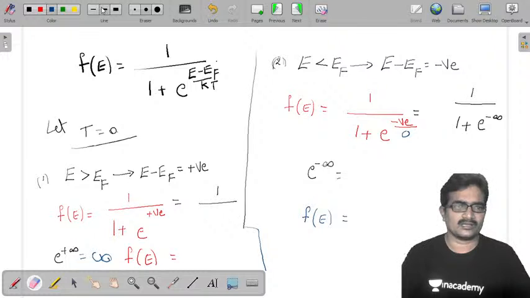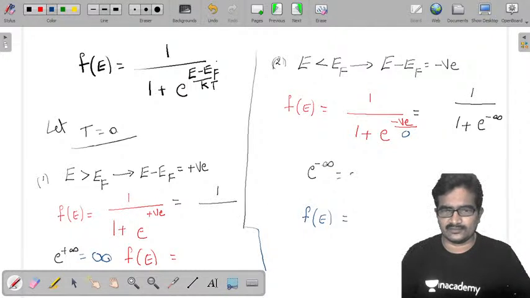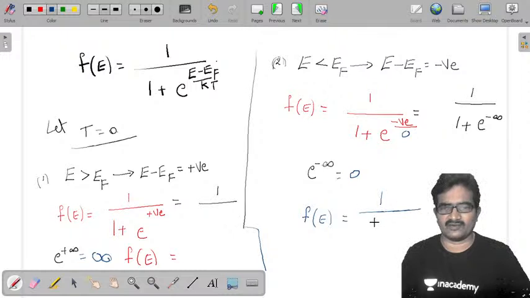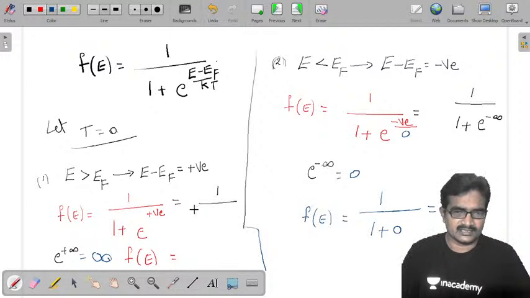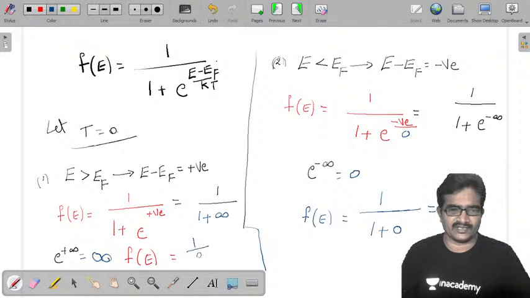Now, once it is 0, f of E is 1 by 1 plus 0, so that is 1. And here it is 1 plus e power plus infinity, which is infinity, so it is 1 by infinity, which became 0.